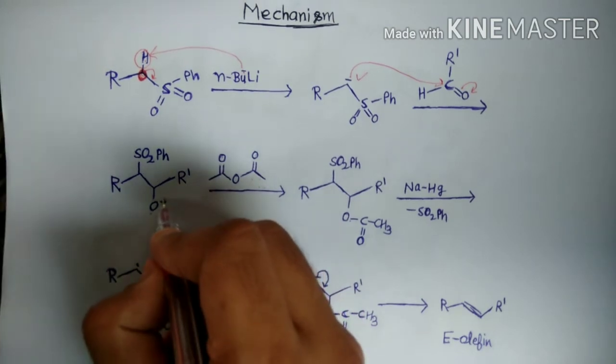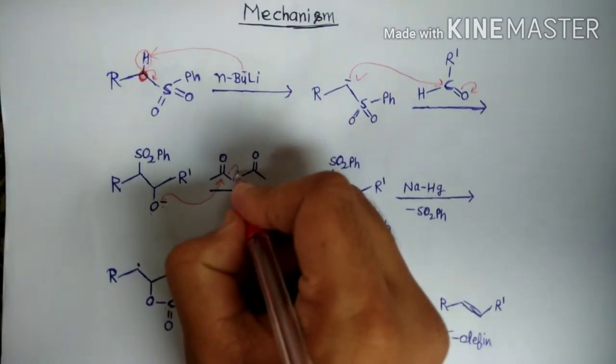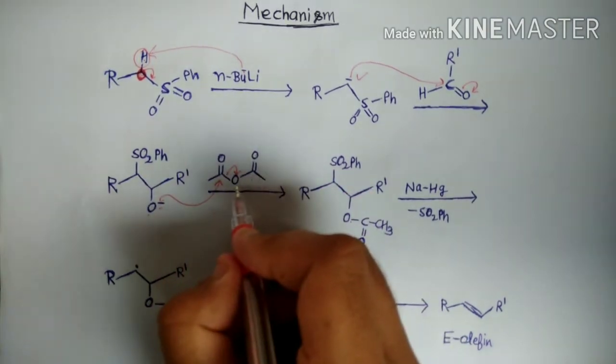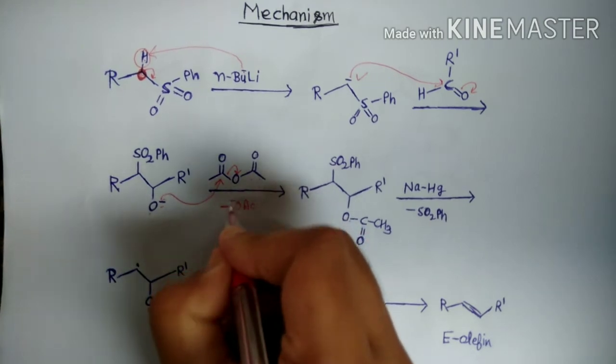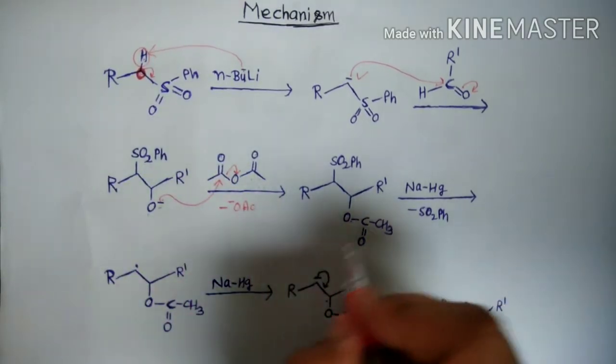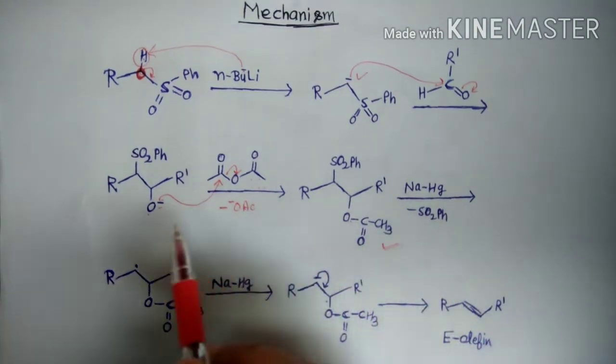The lone pair attacks this carbon, the electrons shift to this oxygen, and there is removal of acetate ion, and we get this acyl product.